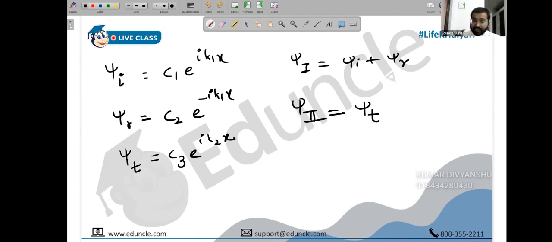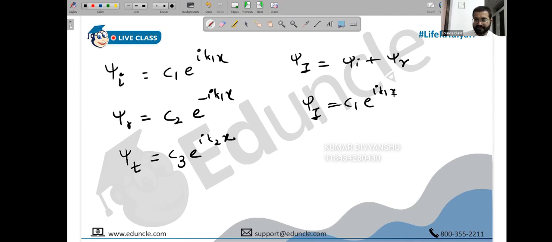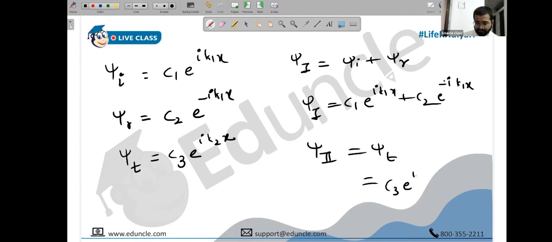Now we can find the relationship between the constants using boundary conditions. So psi 1 is basically c1 e raised to i k1x plus c2 e raised to minus i k1x, and psi 2, which is psi t, is just c3 e raised to i k2x. Tell me if you have any questions.